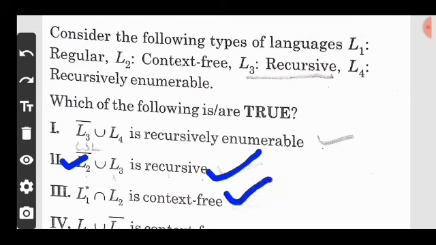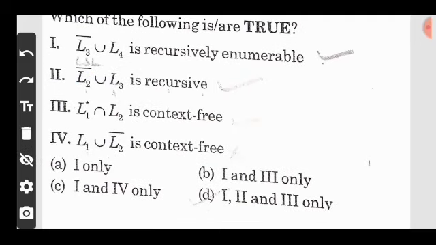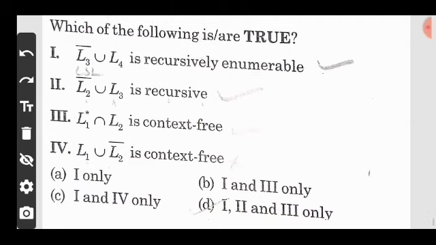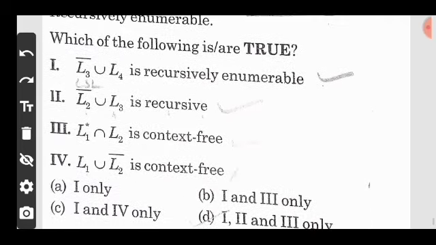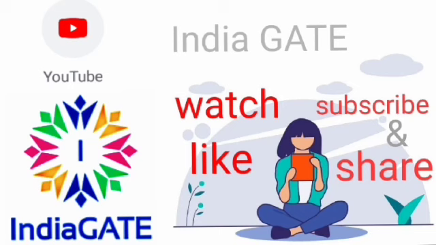And the third one is L1 intersection L2 is context free. Yes, because this is also true. Now the fourth is L1 union L2 bar. So L1 is regular and L2 is context free language, but after applying regular union CSL, it is CSL, not context free. So the fourth option is false. So your correct answer is D, 1, 2, 3. And you understand all the points. Thank you for watching.